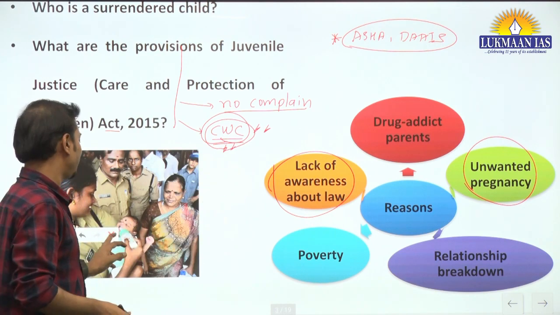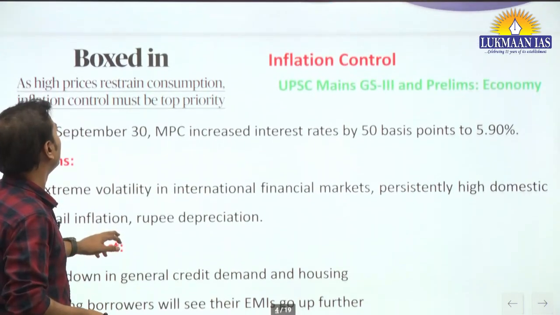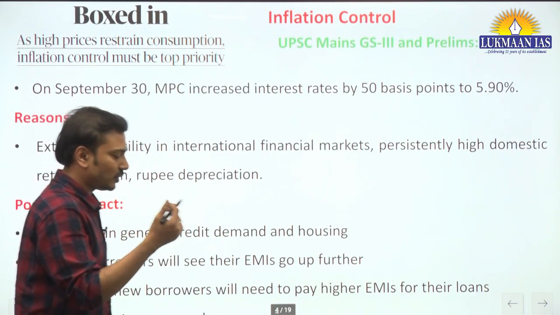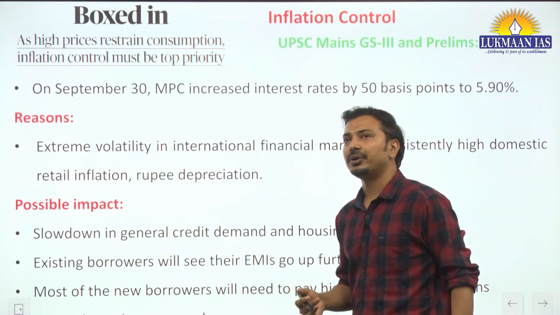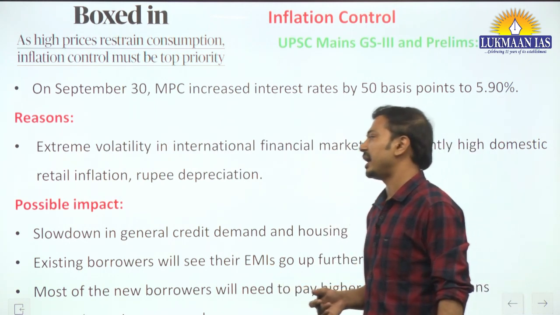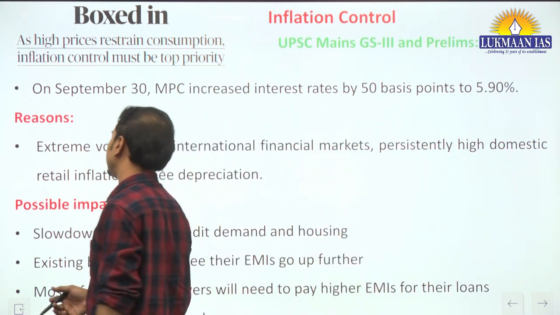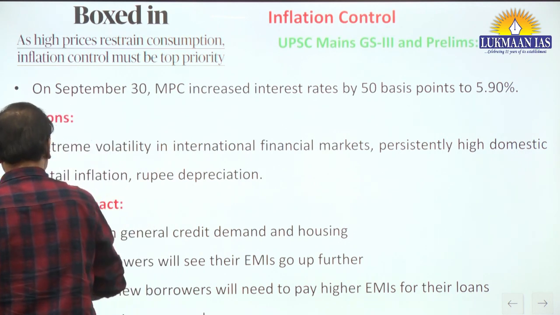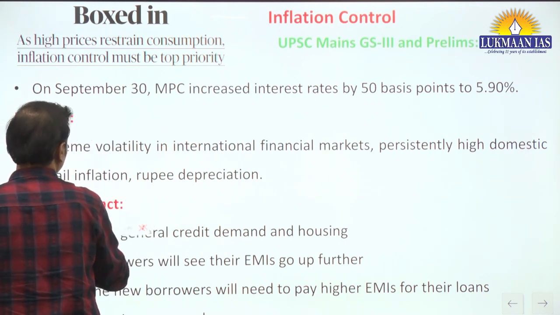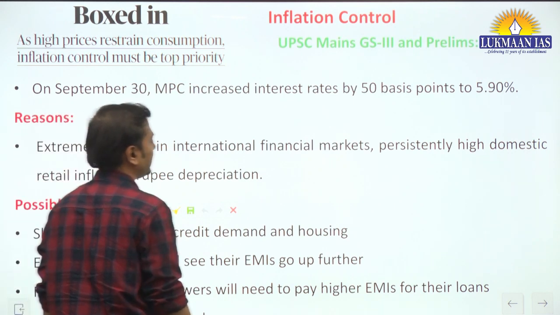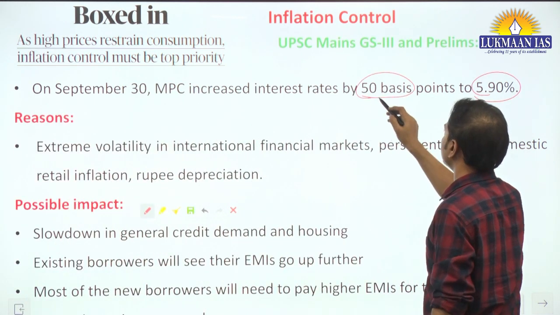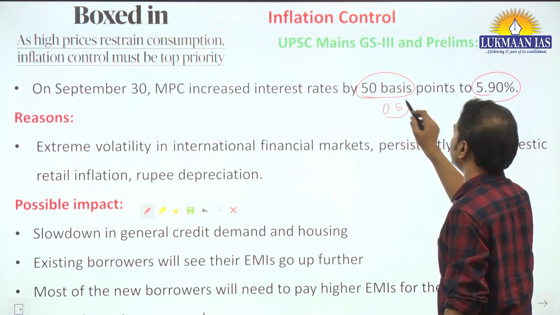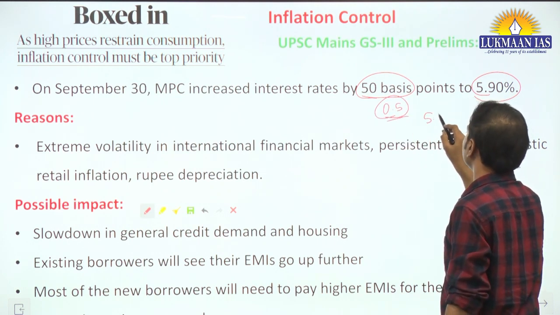Fine. Okay. Now moving on to the next article, which talks about economy, the recent step by the RBI to increase repo rate. So this is the fourth such time that RBI has increased the repo rate, and since May this year it has been increased to 5.90 now. So it has been increased by 50 basis points, that is, by 0.5, earlier it was 5.4.